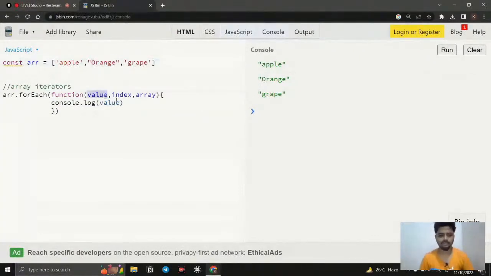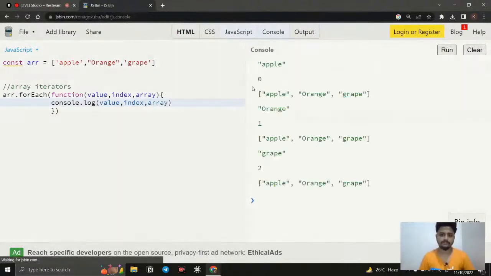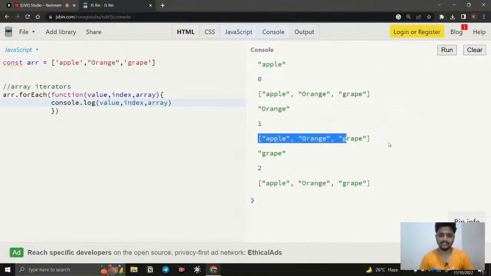First we saw the value. Now we will go for the second one, the index. If I clear and run it, you can see value, index, value and index, value and index. So the value of an element and the index of that element. And what is going to be the third parameter? It is going to be the array. If I clear and run it, you can see value, index and the entire array that it belongs to. Like that we can use it.